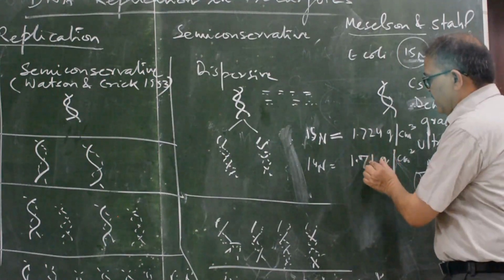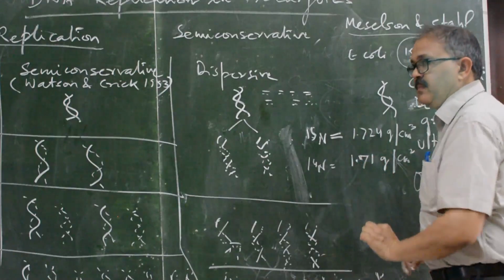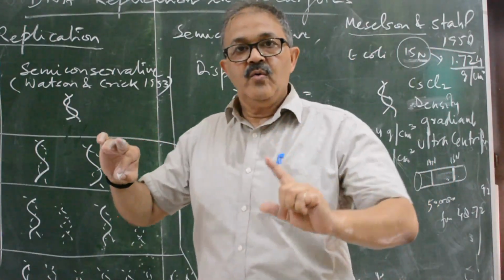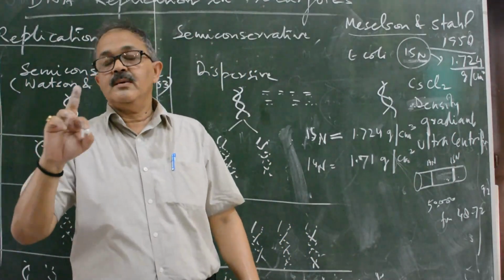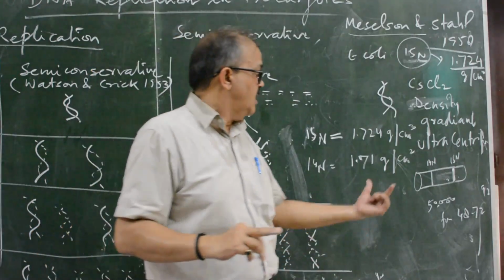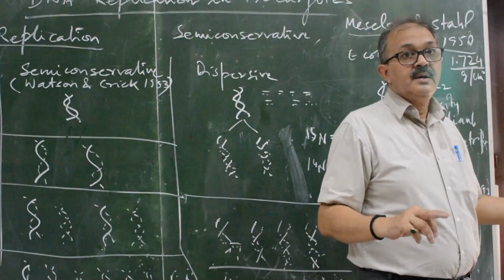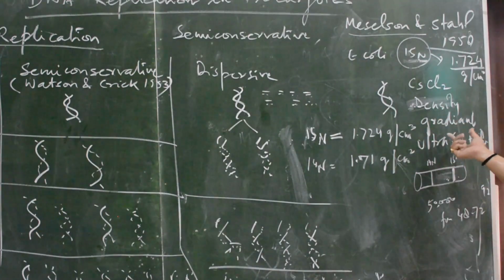There is a very slight difference, but this slight difference can be observed when it is rotated for 48 to 72 hours at the speed of 50,000 rpm. This system is known as ultracentrifugation density gradient.